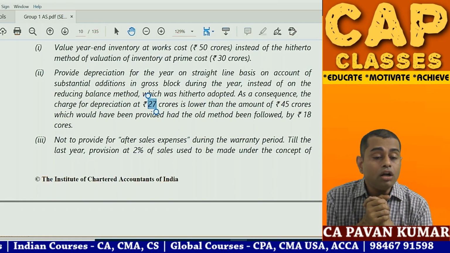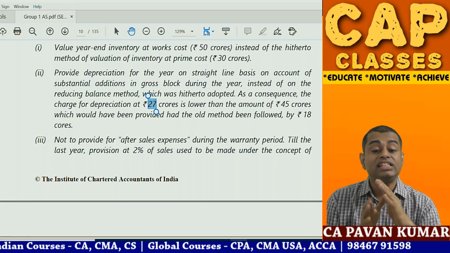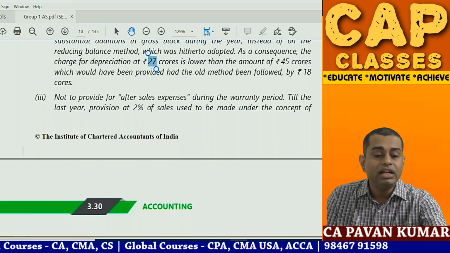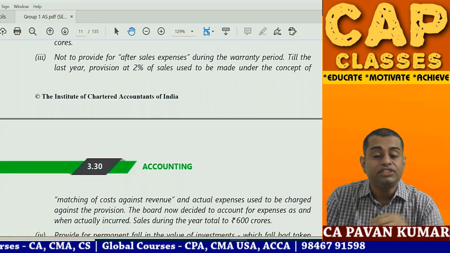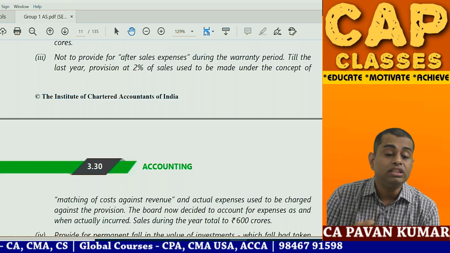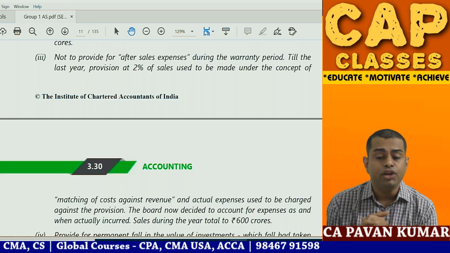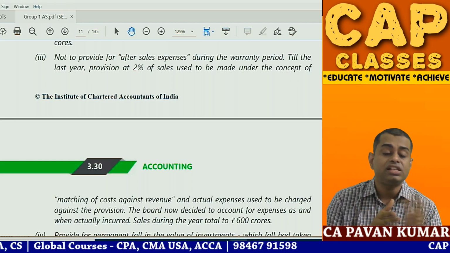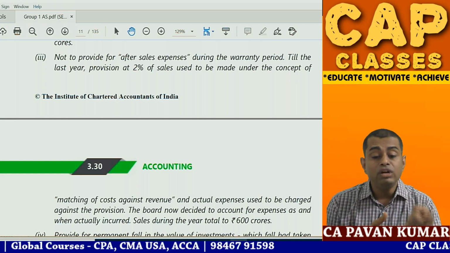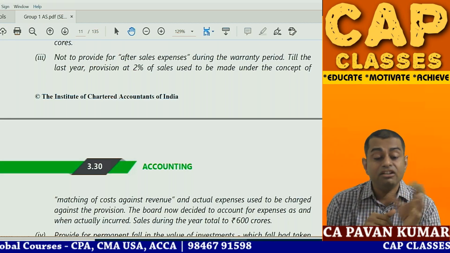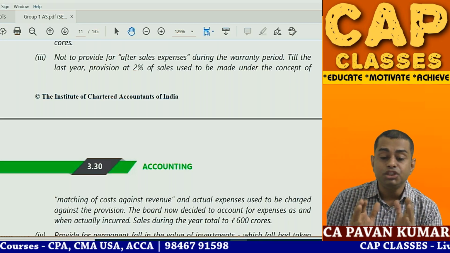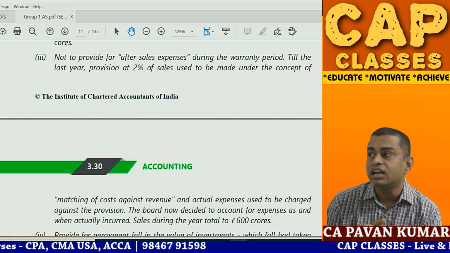Then 3, not to provide for after sales expenses during the warranty period. Till the last year, provision at 2% of sales used to be made under the concept of matching of costs against revenue and actual expenses used to be charged against the provision. The board now decided to account for expenses as and when they are incurred. Sales during the year is 600 crores.